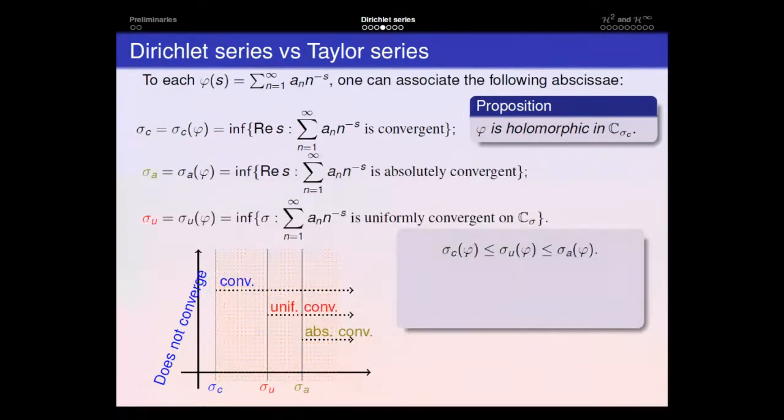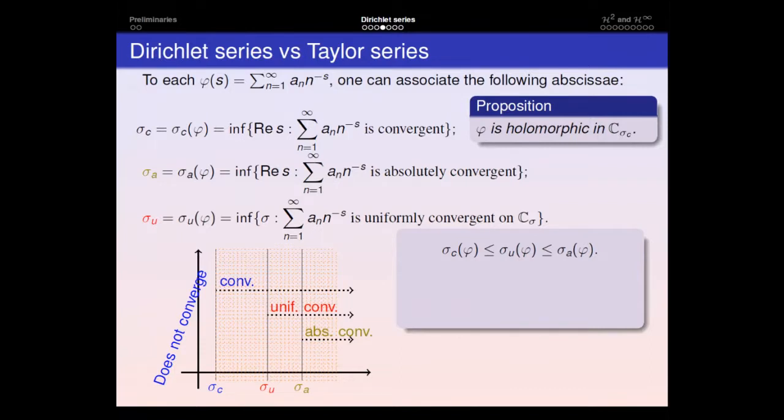Similarly, we can define the absolute convergence abscissa and the uniform convergence abscissa, which are defined as the infimum of the real parts of those points for which we have absolute convergence, and in the same fashion for uniform convergence. We have this relation between the abscissae: where we converge absolutely, we converge uniformly, and where the series converges uniformly, it converges pointwise.